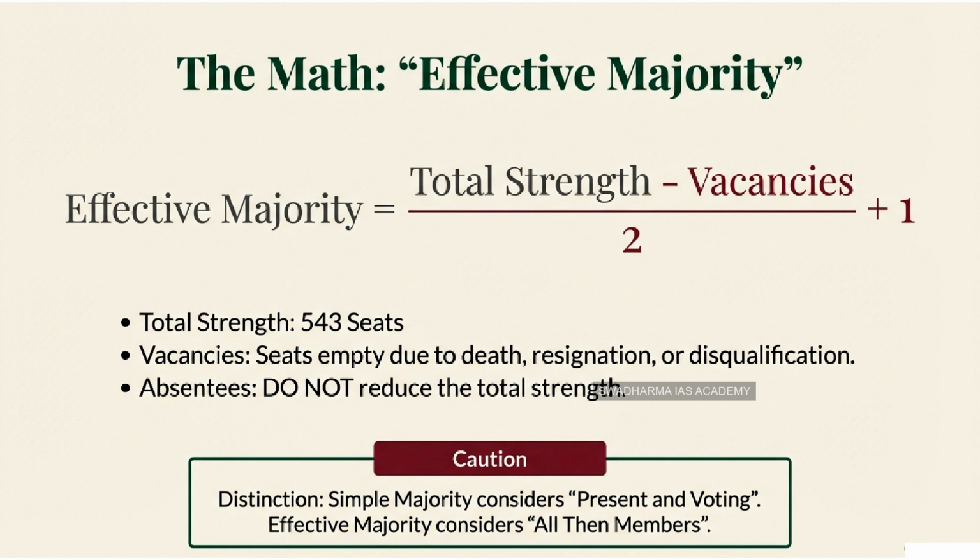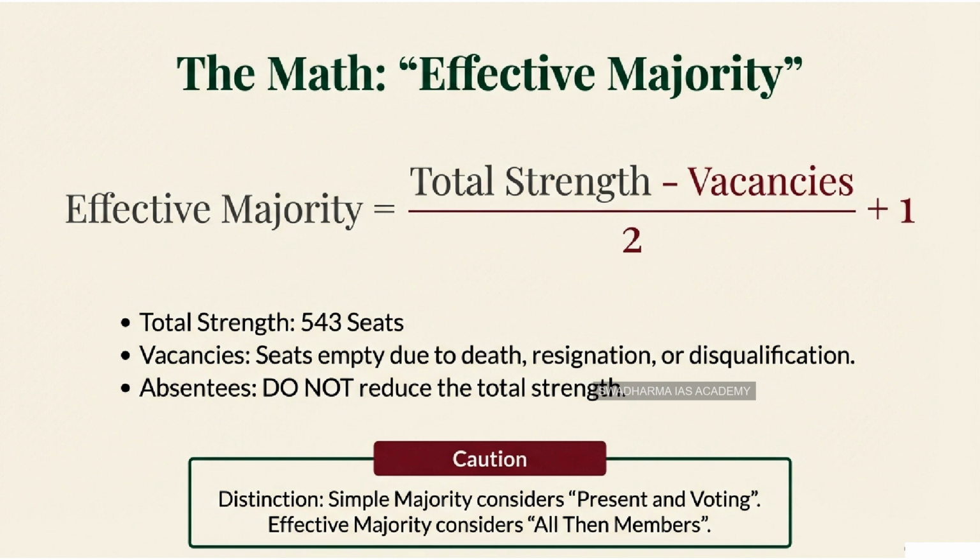But let's go back to that crucial phrase, majority of all the then members. Is this what we technically call an effective majority? Yes. This is exactly what we call an effective majority. And this is where many, many students get confused between absolute majority, simple majority, and effective majority. Article 94C requires an effective majority.